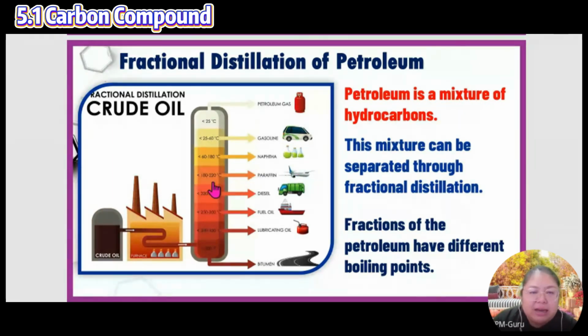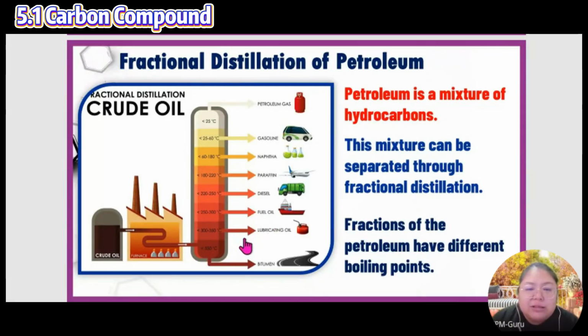Okay, next one is paraffin. Paraffin is for the aeroplane. Next one is diesel. Diesel is for the bus, the big vehicles, lorry, the big ones. Next one is fuel oil. So they are different. You cannot say the oil used for the lorry is used for the ship. No, different. For the plane it is paraffin, which needs more heat to burn. More heat to burn produces more energy, so the plane can be lifted up. If you use petrol, the plane cannot lift up, the energy is not much.